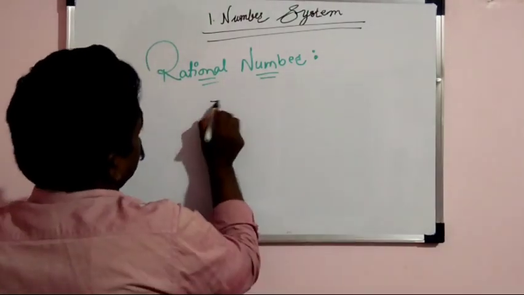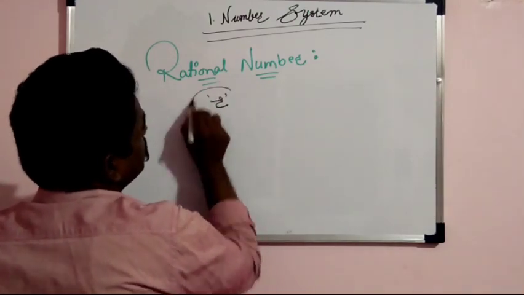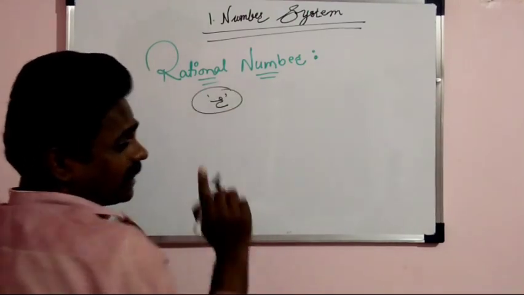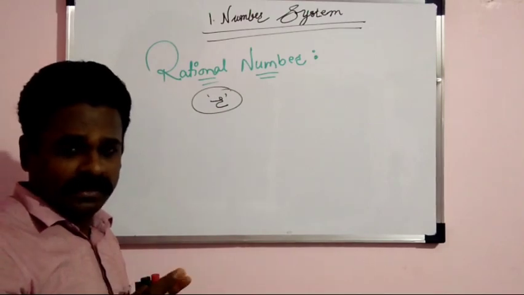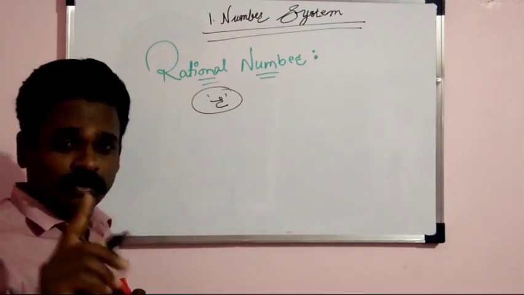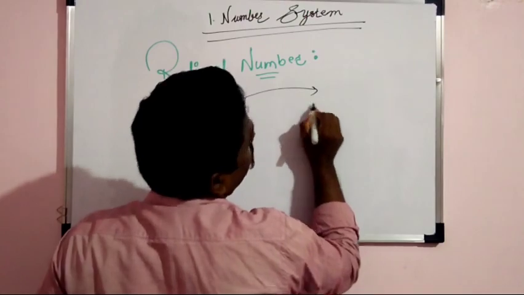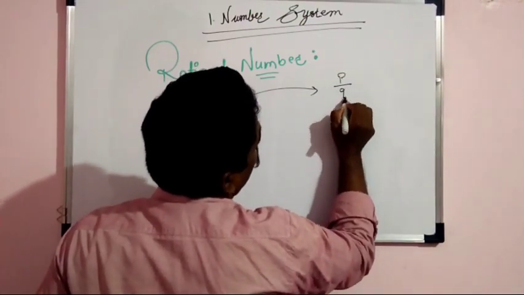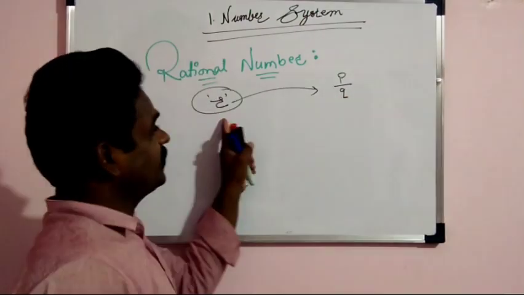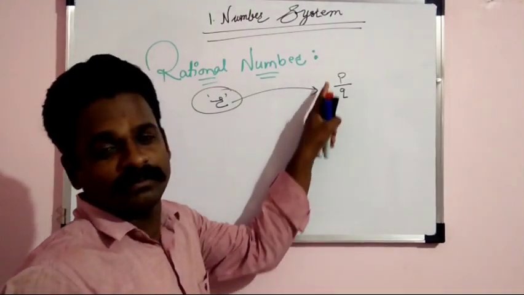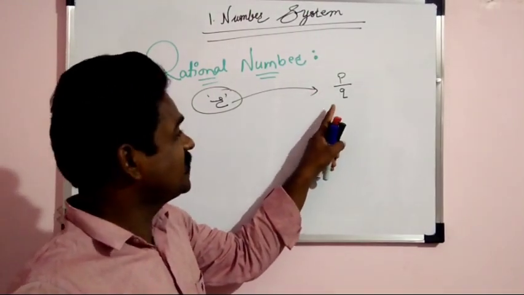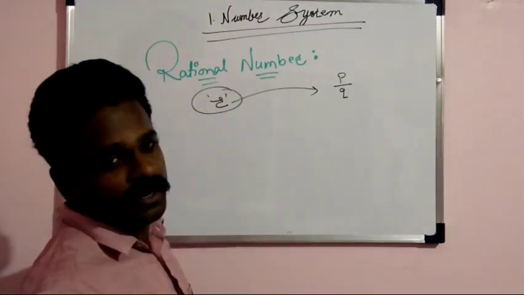Look here. Suppose this R is a rational number. R is any number which is called a rational number if and only if it can be written in this form, P by Q. If we are able to write this R in the P by Q format, then this number is called a rational number.